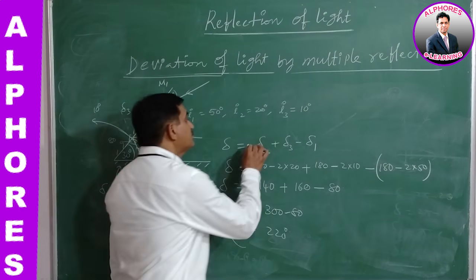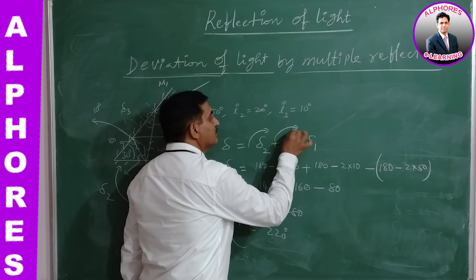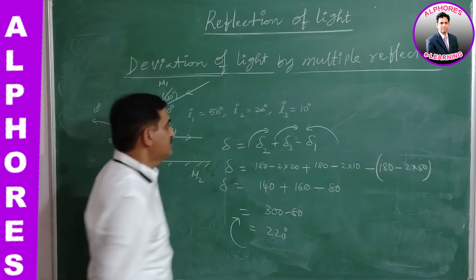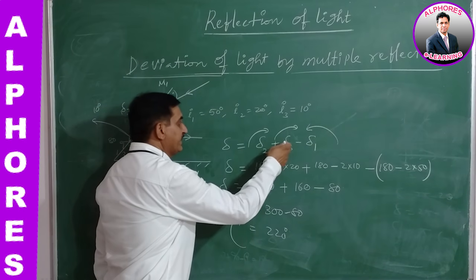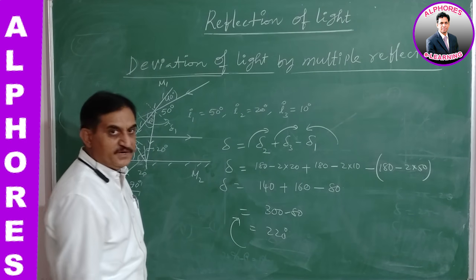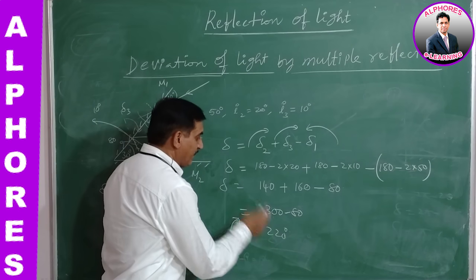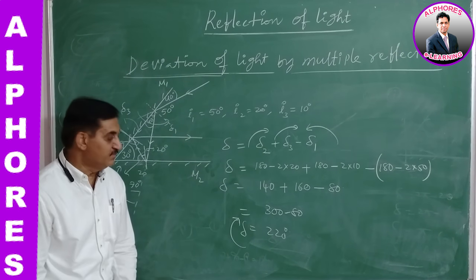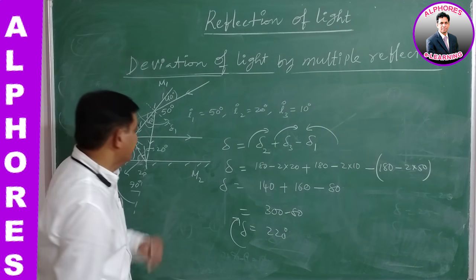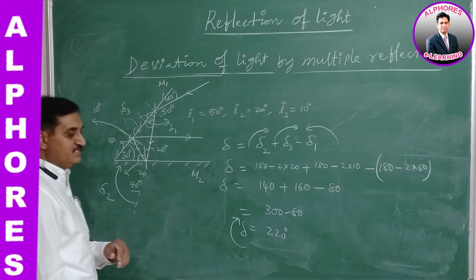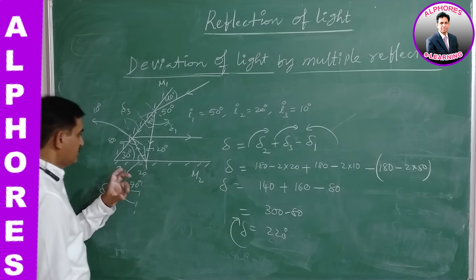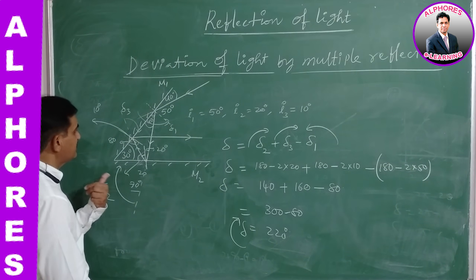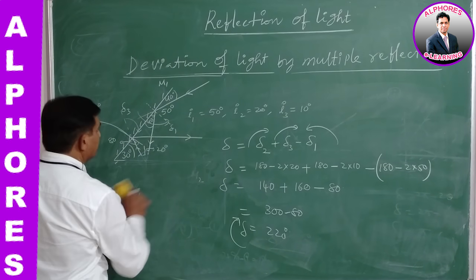Because these two are clockwise, this is anti-clockwise, and finally we are getting a positive value, therefore it is in clockwise sense. The final deviation is in clockwise sense with a value of 220 degrees. The diagram is a clumsy situation, I think. I will make it very clear.